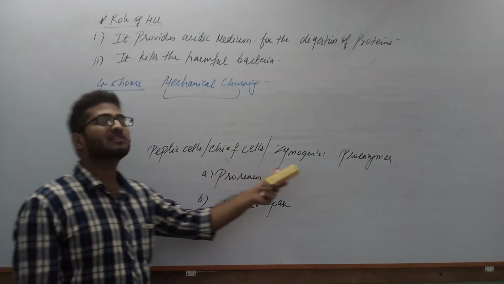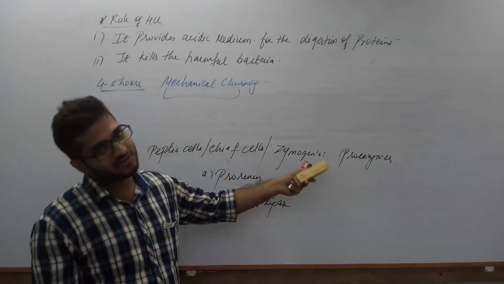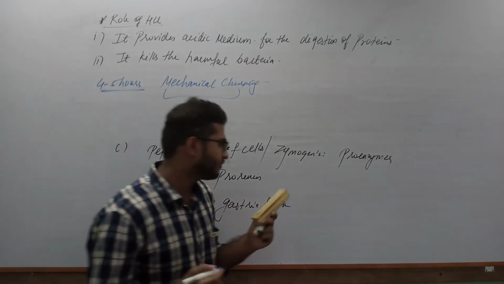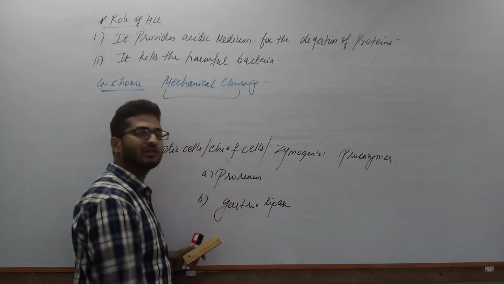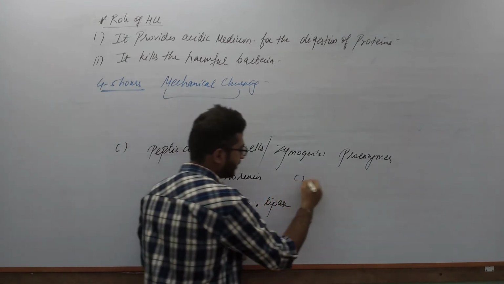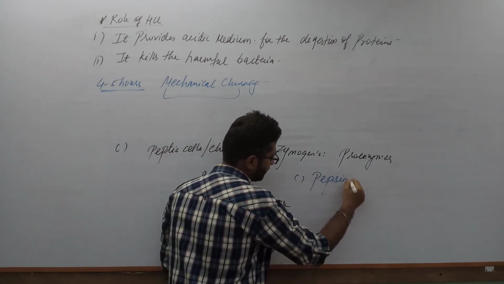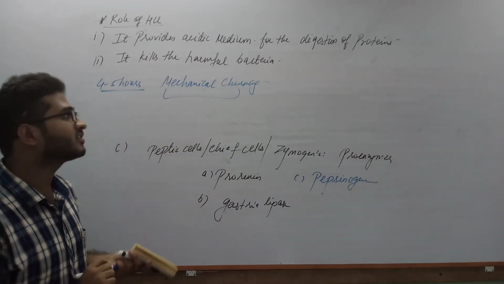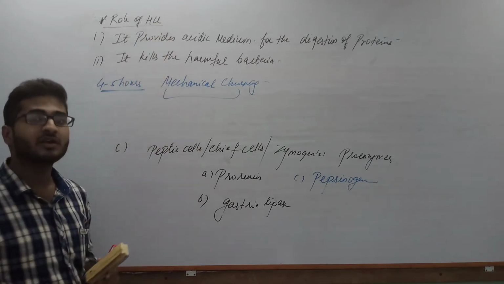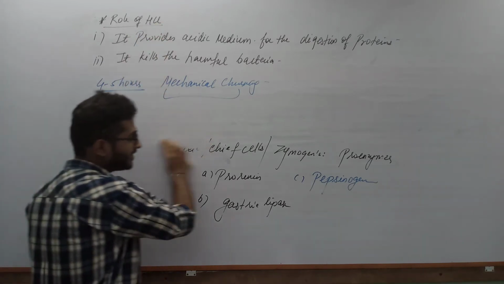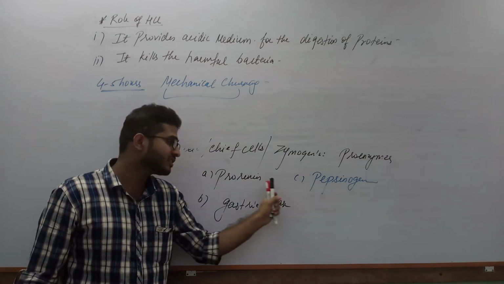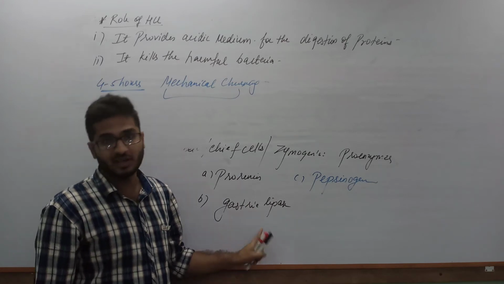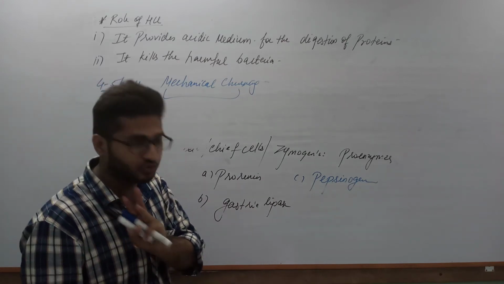So peptic cells or chief cells secrete inactive enzymes, and that is what we also call zymogens. Examples of these inactive enzymes are prorenin, gastric lipase, and one more example we can take, pepsinogen. Now let us discuss the actual role of hydrochloric acid in the stomach. You remember the names of these three enzymes, because we will be discussing the role of these three enzymes now only: pepsinogen, prorenin and gastric lipase. These are the three important enzymes of gastric juice.